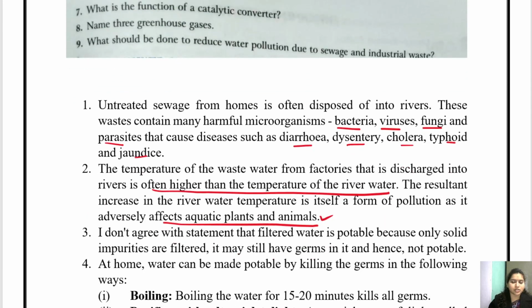So let's see what is written. I don't agree with the statement that filtered water is potable because only solid impurities are filtered. It may still have germs in it and hence not potable. Because it will contain germs, and germs are not killed by filtration, it is not potable.